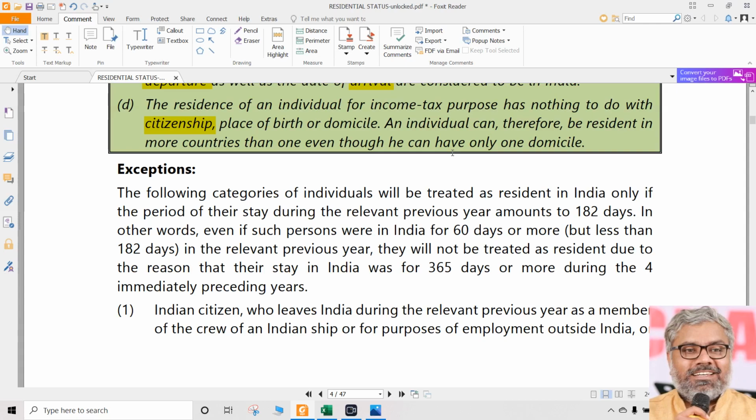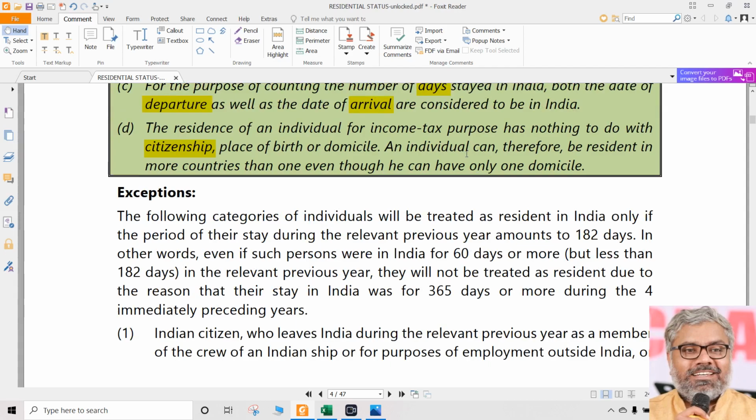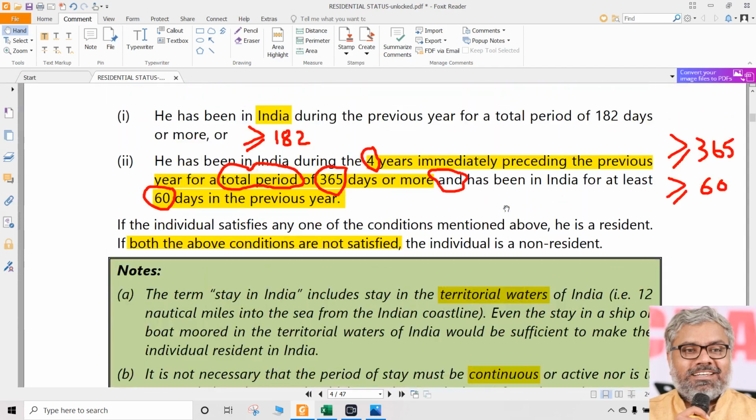What are the residential status provisions in Germany? We don't care. Why would we care? Are we learning German income tax? No, we don't care. What is our interest? Our interest is the Indian Income Tax Act. So what is residential status according to the Indian Income Tax Act? Yes, that is what we are supposed to know.